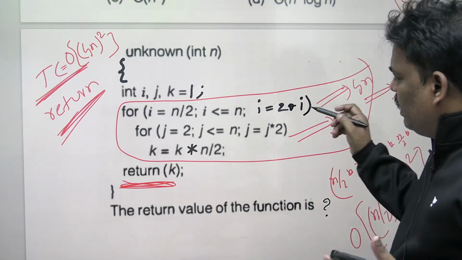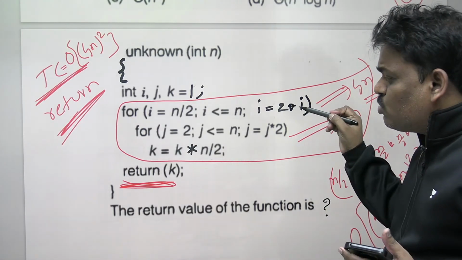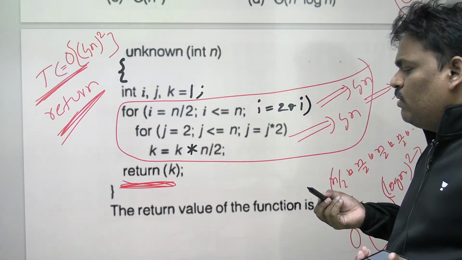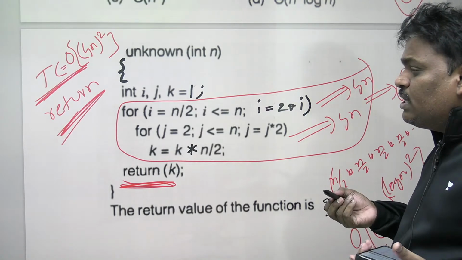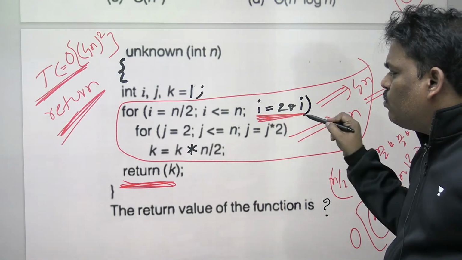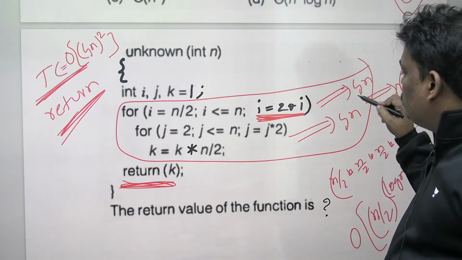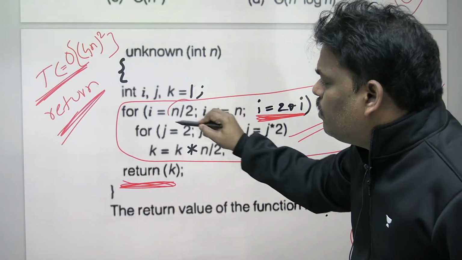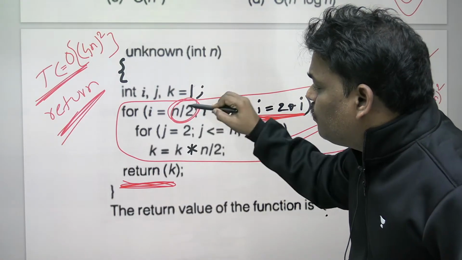See this one. Listen everyone now. It is a small mistake that people make. I made the mistake, and mostly you will also make the same mistake. See this one, i is equal to 2 into i. Right? It is log n if it starts from 1, but it started from n by 2.